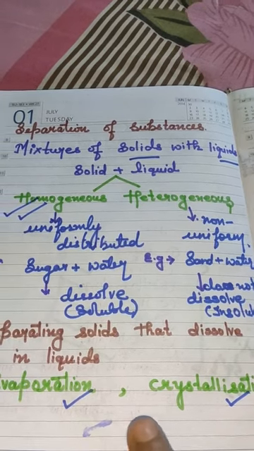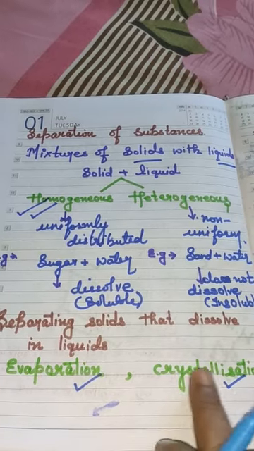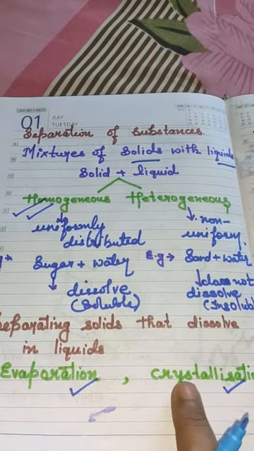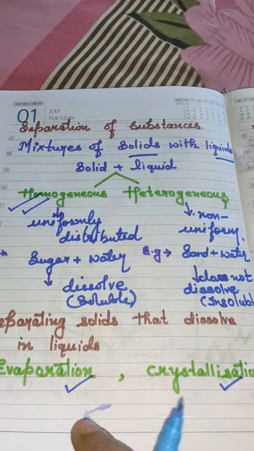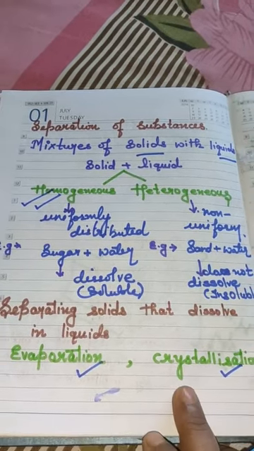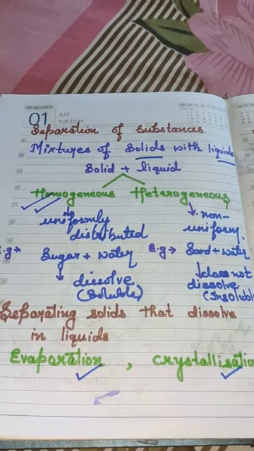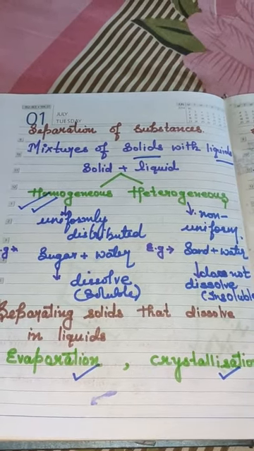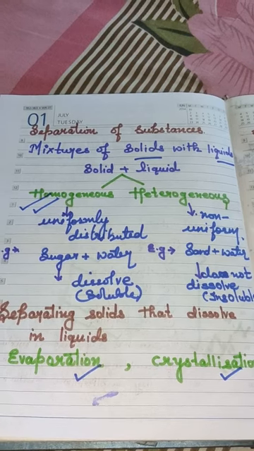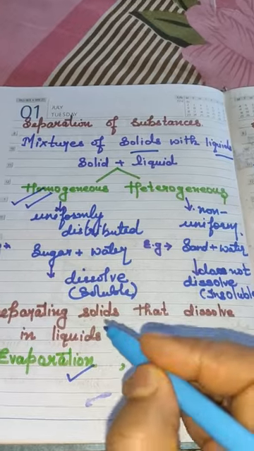I told you not to mix up evaporation and crystallization. Both processes are different. When I was making the concept clear, you may have got some confusion, but I also tried to make it clear in the online class. Once again I am repeating the same thing.